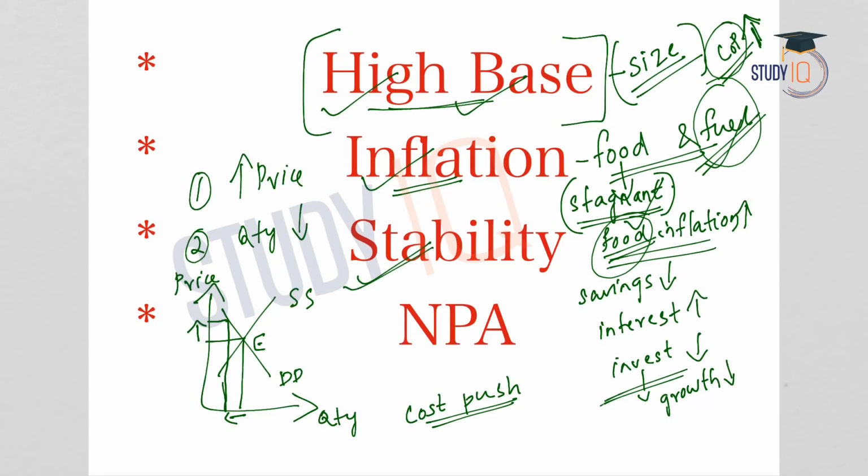And third is stability. If we have to attain double-digit growth, what is necessary? At least 3-4 years there should be stable growth, and this stable growth must be at high rates also in all the sectors: agriculture, industry, services, etc.